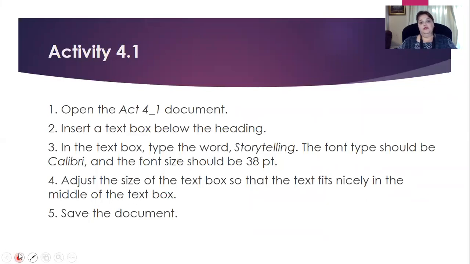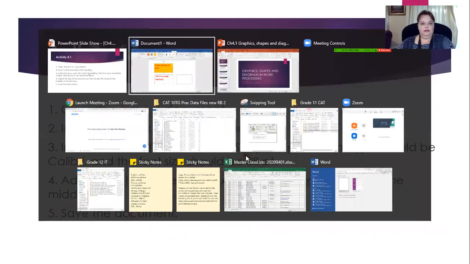What I'm going to do is share the entire DBE textbook data with you, so that you will be able to open it and download it. You can either right click on the link and say add to my drive, or you can download it and then you have it on your device. So let's just see what this activity is. Insert a text box below the heading. In the text box, type the word storytelling. Let's quickly see if we can find that one.